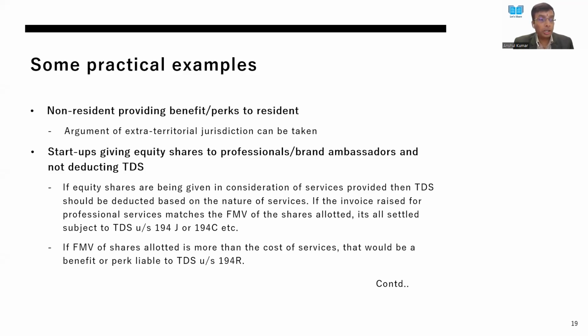So that is one of the arguments which can be taken in the startup ecosystem, and it is very relevant whenever we are dealing with startups, because the first and foremost thing is to determine whether a benefit has been passed on or not. And if we can demonstrate that the price charged from such professional or person is at face value, which is more than the net worth of each share, then there is no benefit at the first place which has been provided. So this is something we can consider when dealing with startups.